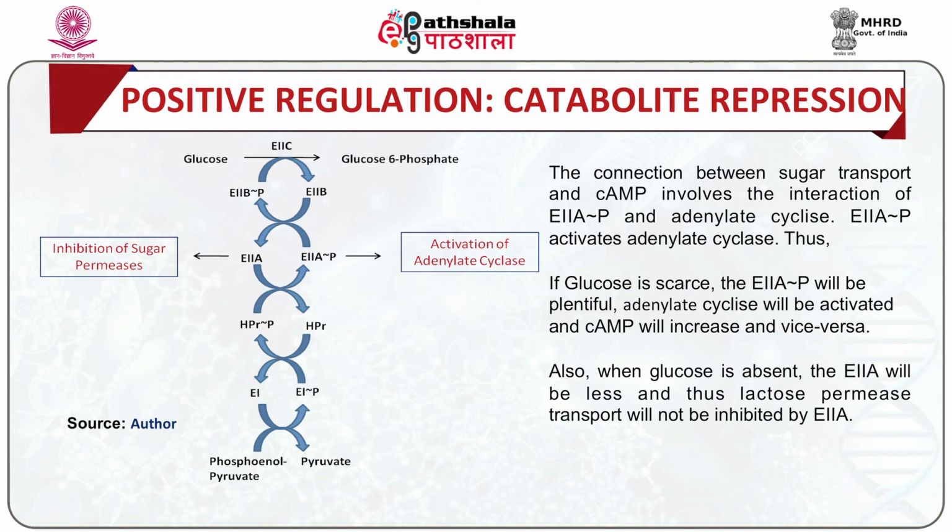The connection between the sugar transport and cAMP involves the interaction of the phosphorylated E2A component of this complex and adenylate cyclase. The phosphorylated E2A component activates adenylate cyclase. Thus, if glucose is scarce, the phosphorylated E2A will be plentiful, adenylate cyclase will be activated, and thus cAMP will increase, and vice versa. Also, when glucose is absent, E2A will be less, and thus lactose permease transport will not be inhibited by E2A.